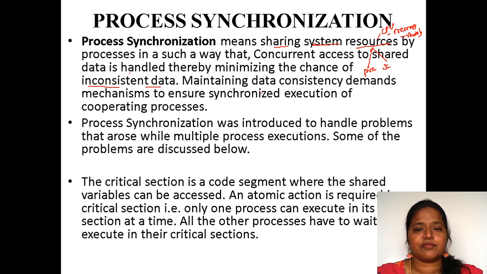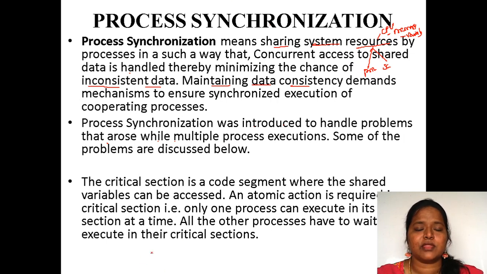So what we have to do is maintain data consistency. However many changes we have made, the data at the end has to be consistent. That is the main concept of process synchronization. Process synchronization was introduced to handle the problems that arose during multiple process executions.